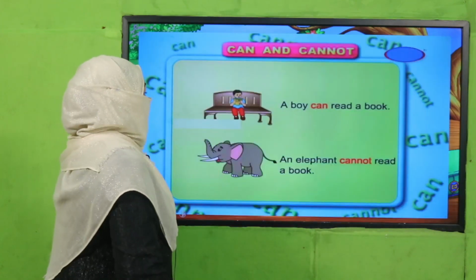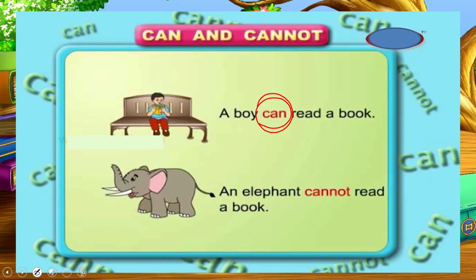All right. A boy can read a book, alhamdulillah, but an elephant can't. You see, an elephant cannot read because an elephant is not made to read a book.